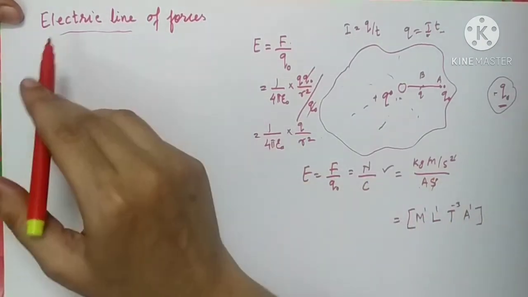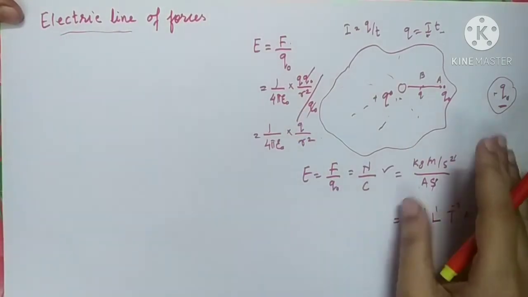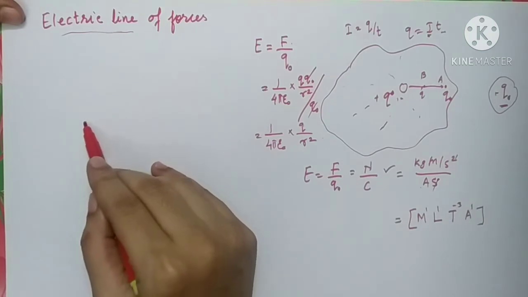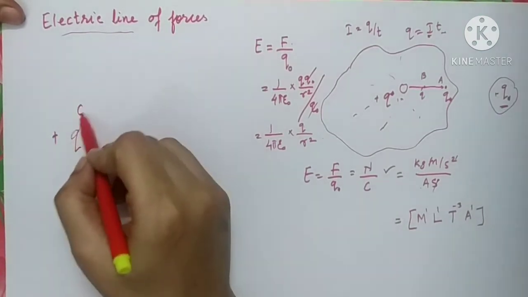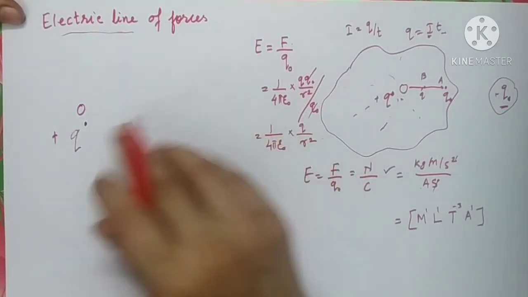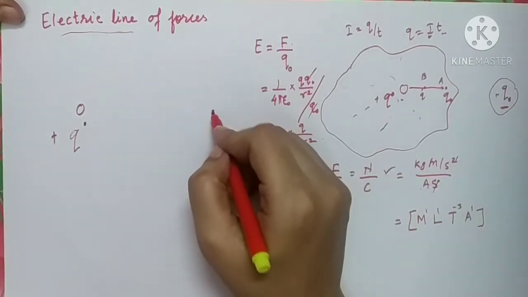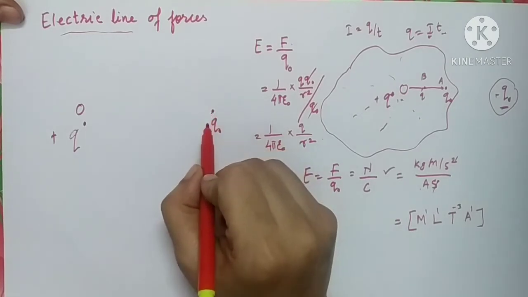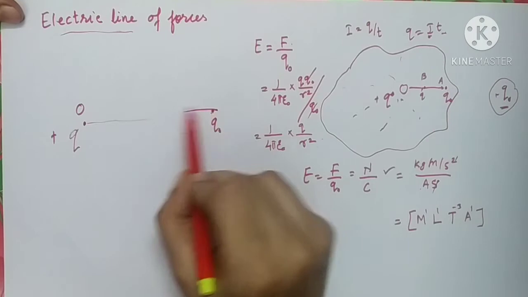Now let's have a new concept called electric line of forces. What does electric line of force mean? Consider one charge plus q placed at any general point, say O. Suppose it is the entire field of the charge q. If you place a test charge q0, this test charge q0 is going to get repelled from the charge plus q.